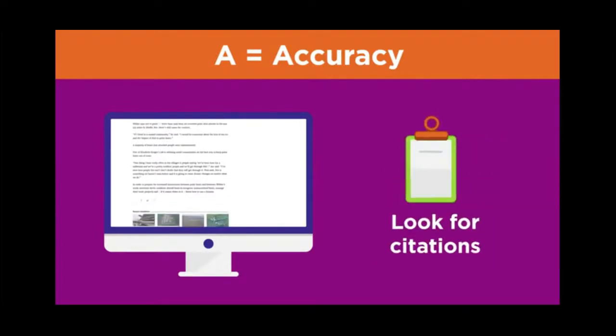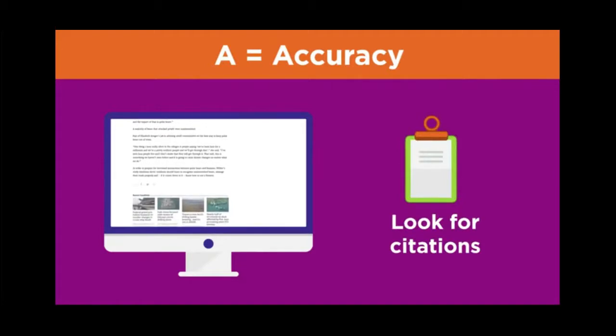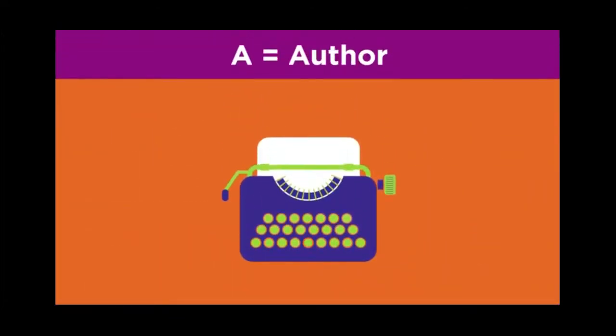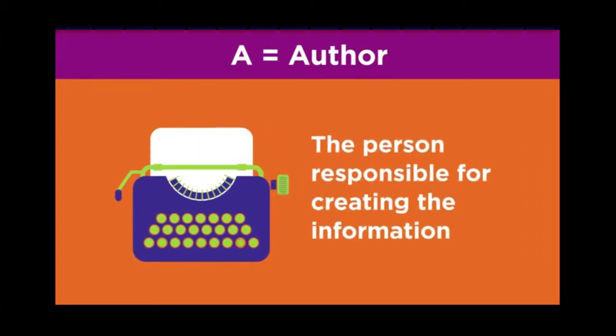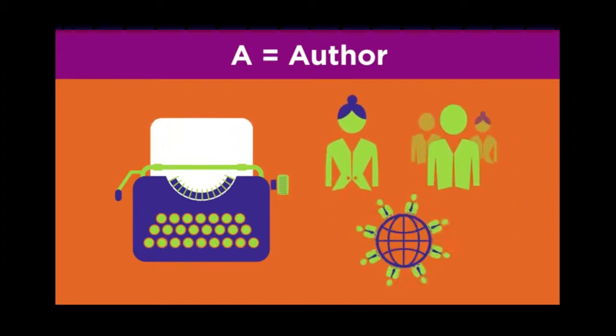Also, responsible sources usually list or cite where they found their information, so question an author who does not include citations. Speaking of authors, the second A in TRAAP stands for author. Author means who is responsible for creating the information on the site. Sometimes this is a person, but other times this could be a group of people or an organization.